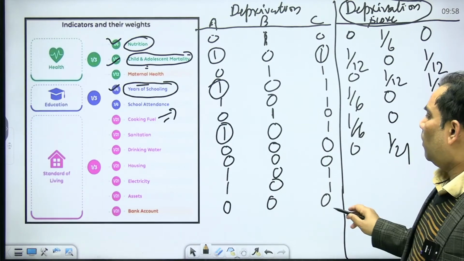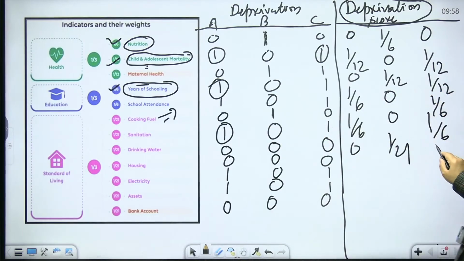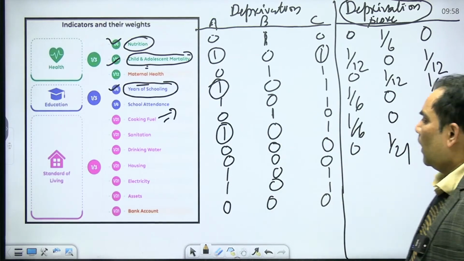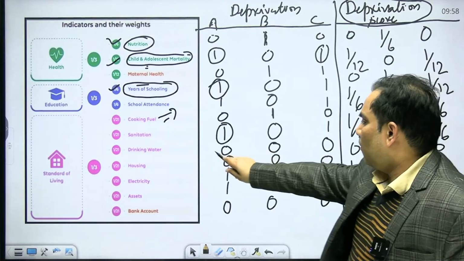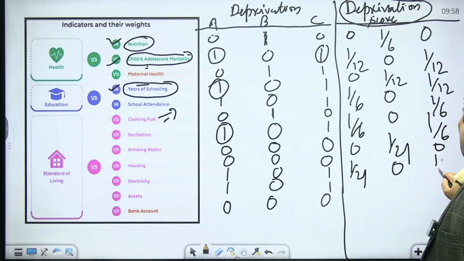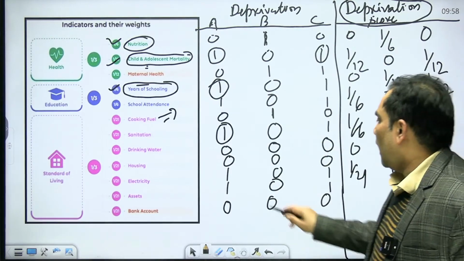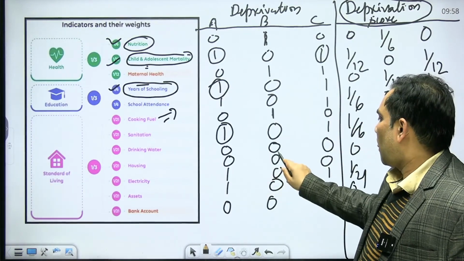And when they do not have cooking fuel, that is also 0. Now when we talk about this, it is 1/21, let me give you the value now. This is 0, and this is 1/21.